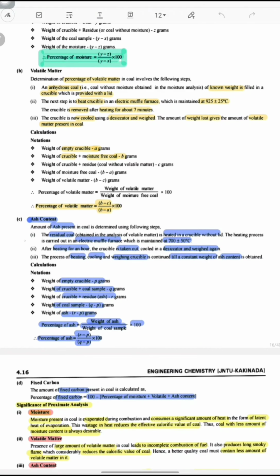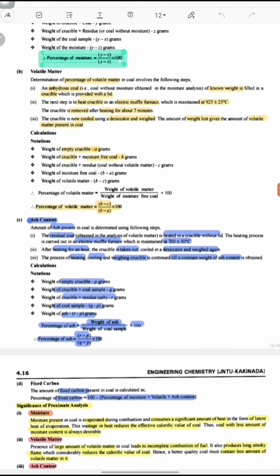How can we determine the ash content? The first step is the residual coal. The residual coal obtained from the analysis of volatile matter. That means from this method, volatile matter, we get a residue. So that is the starting material for determining the ash content.